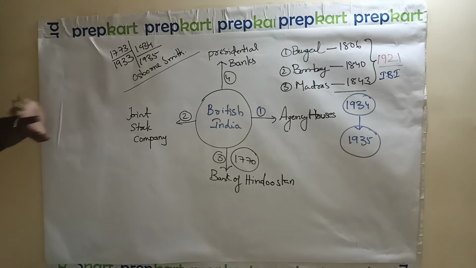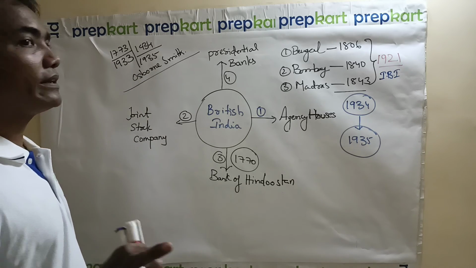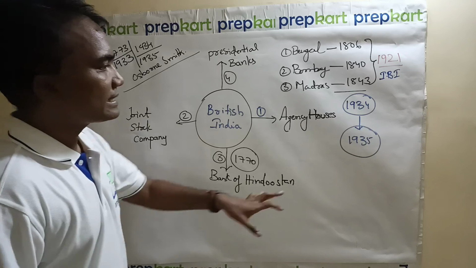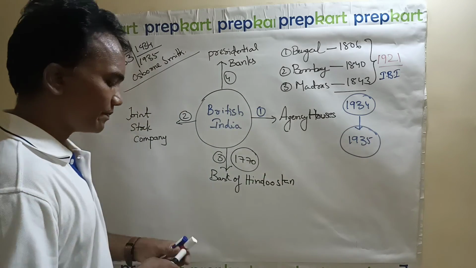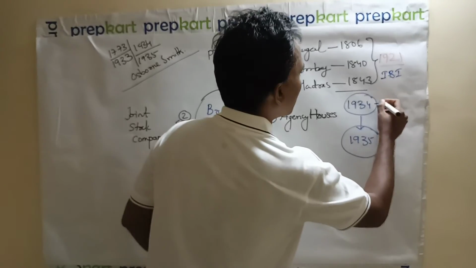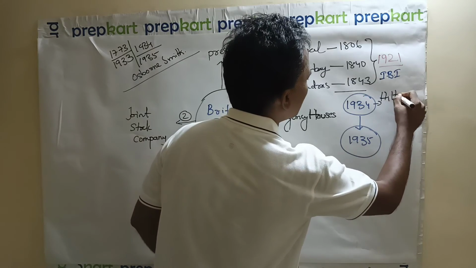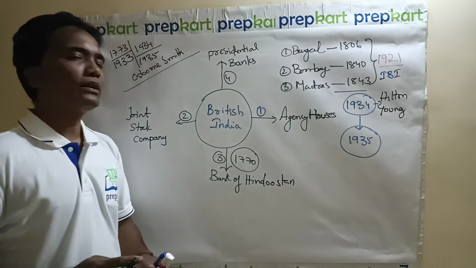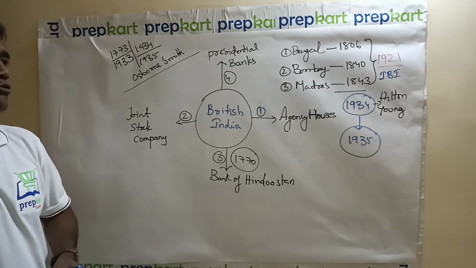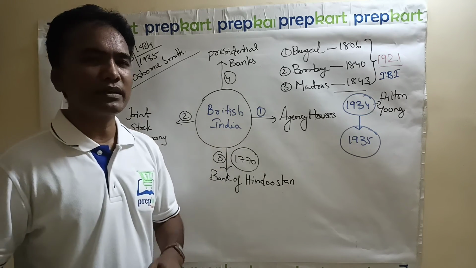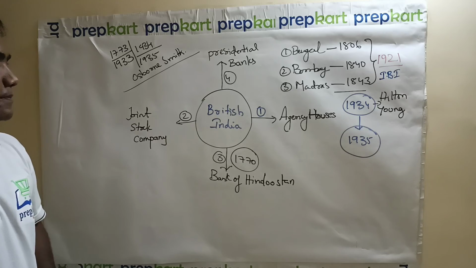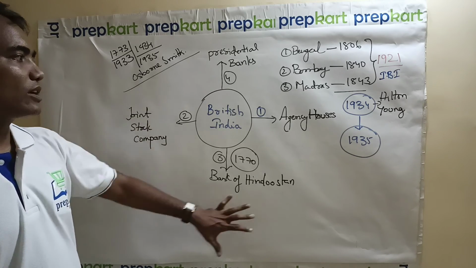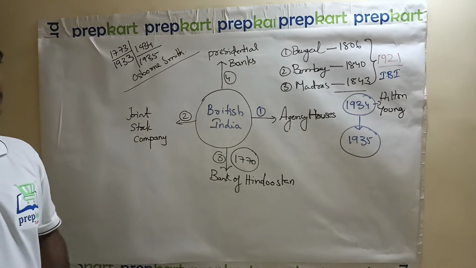And this Osborne Smith is somewhat important with respect to level 1 exams, and this Hilton Young Committee also. 1934 you have Hilton Young Committee. So this is also somewhat important in level 1 and level 2. In UPSC civil services they are not going to make those sort of questions. So this is all about the banking in British India.